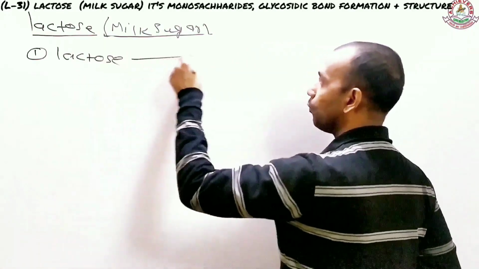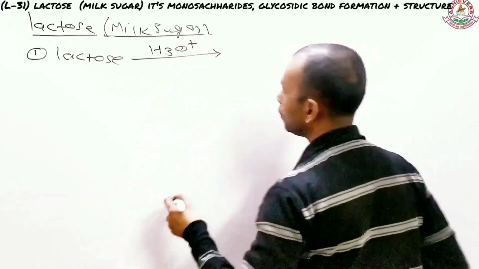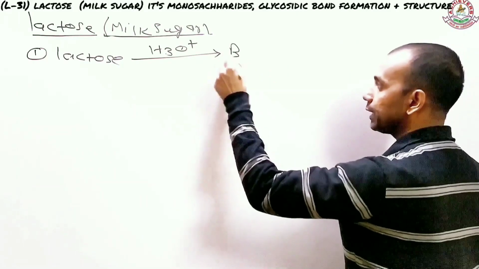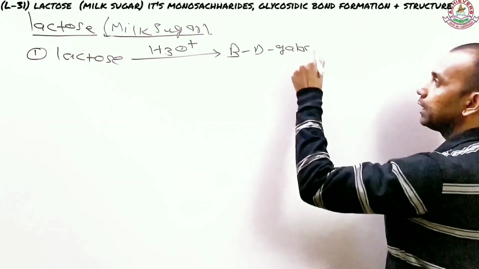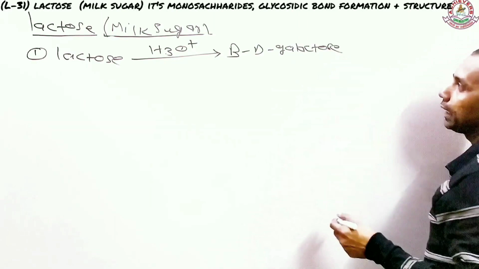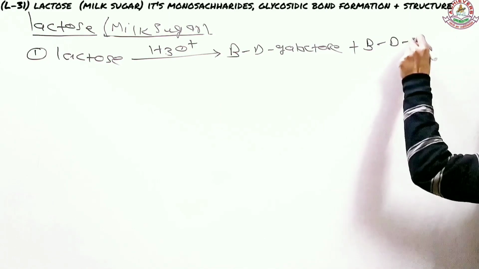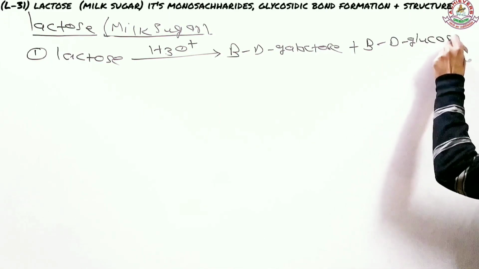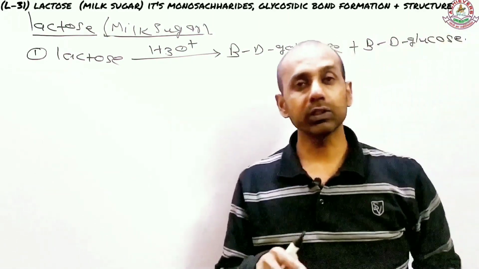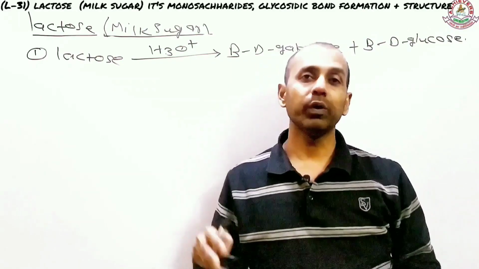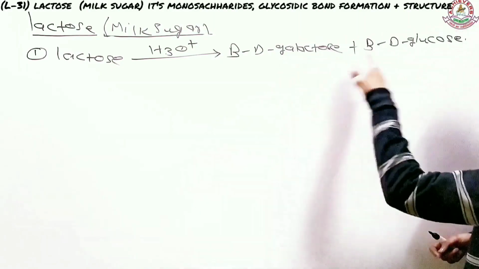How do you come to know? Once you do the hydrolysis of lactose, you obtain beta D galactose, just pay attention here, and along with that you also obtain beta D glucose. So this reaction is enough to tell you that lactose is a dimer, a disaccharide whose monosaccharides are nothing but galactose and glucose.